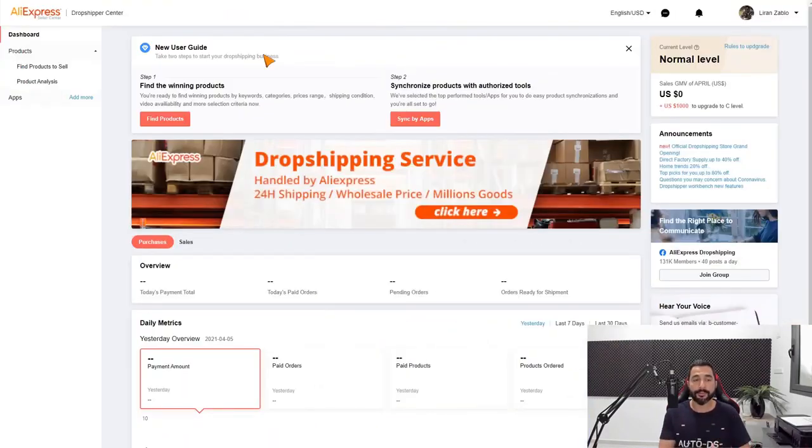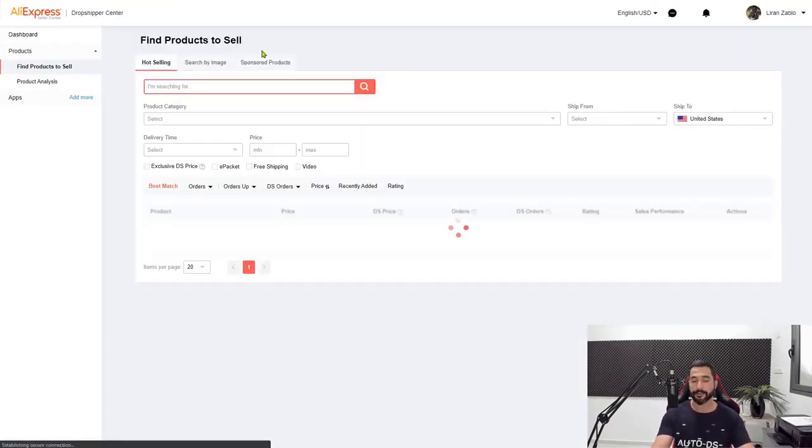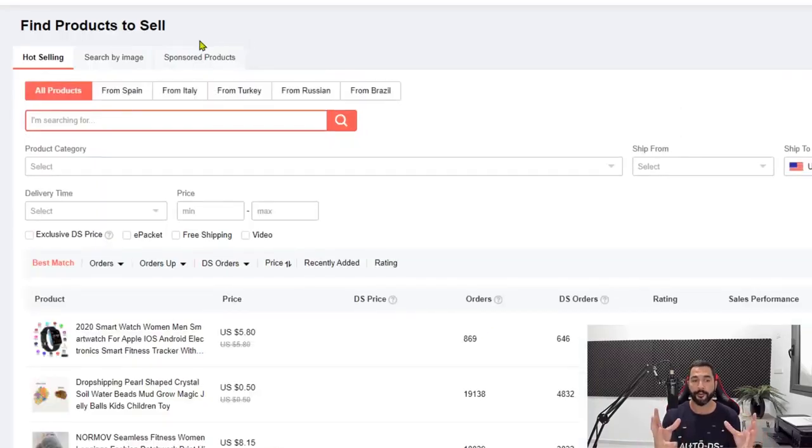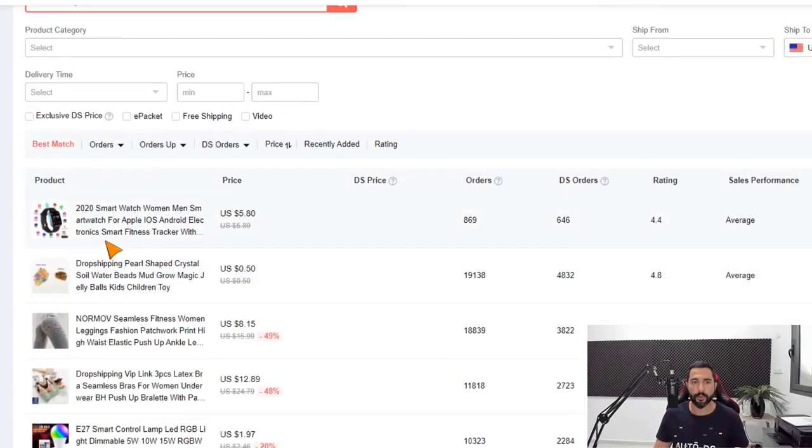So this is what the AliExpress Dropshipping Center looks like. The first thing that you'll notice on the left side is find products to sell. So we're going to click on that. And here AliExpress is going to give me an overview of all of the best selling products that they found recently that have been getting a huge amount of orders. Let's take a look. We got this 2020 smartwatch over here. It's priced only at $5.80. It's already gotten 869 orders.